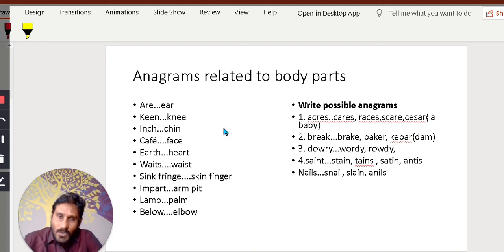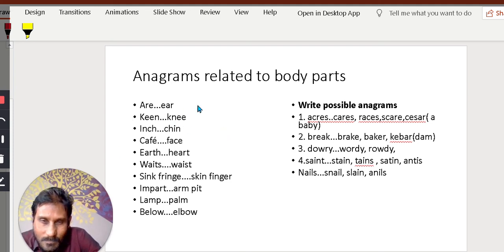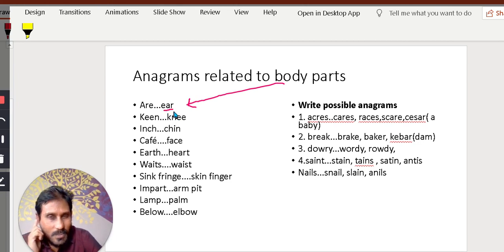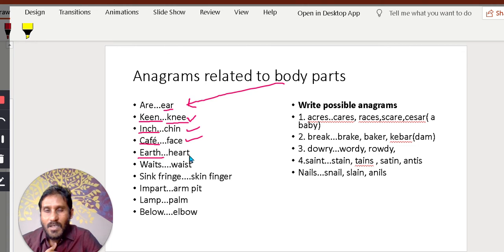And another, these are also anagrams from our textbook. From these you have to form body parts. That's important. ARER, it's a meaningful word. Ear is a body part, right? KEAN, keen. If you are focused on something, you are keen. What is the body part? Knee. Inch. What is the body part? Chin. Cafe, face, body part. Earth, heart.